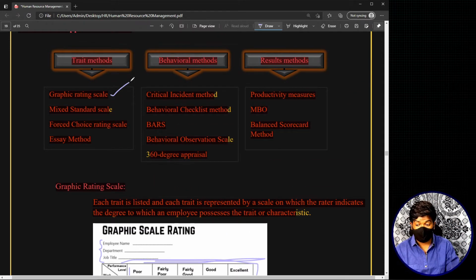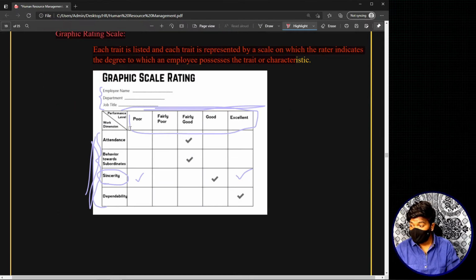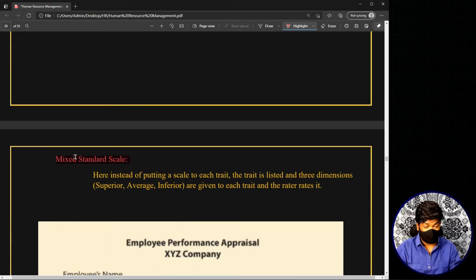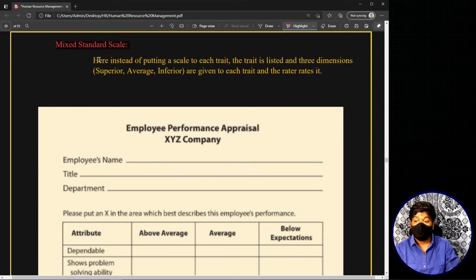Now moving on to the second method. We have just covered the graphic rating scale. The second method is the mixed standard scale. You may see many similarities between the first method and the method we are going to discuss, between the graphic rating scale and this mixed standard scale. Here, instead of putting a scale to each trait, the trait is listed and 3 dimensions are given to each trait and the rater rates it.